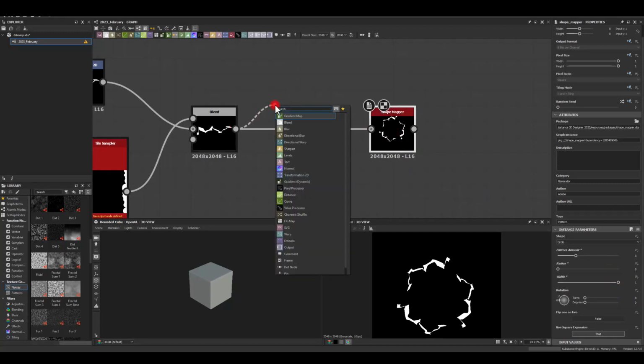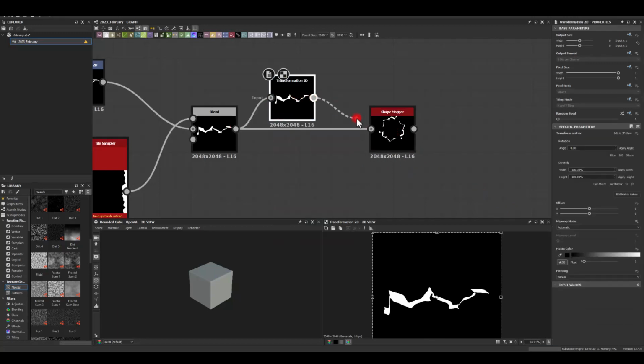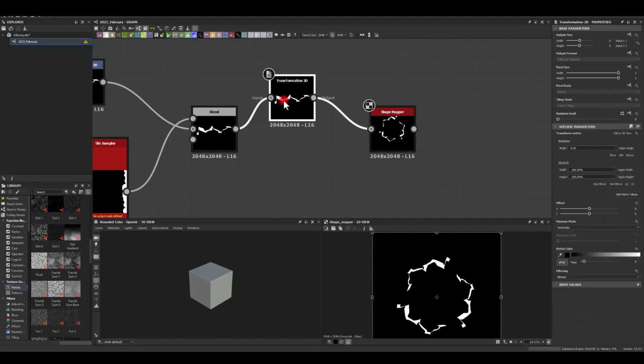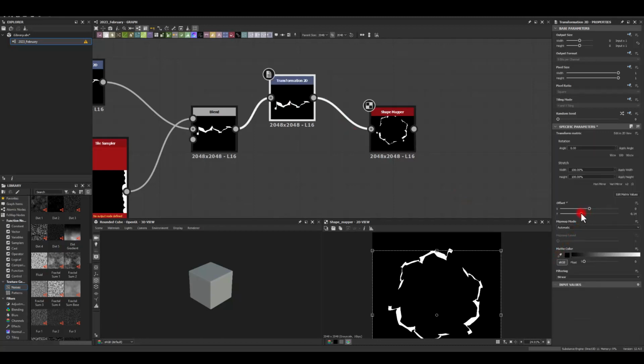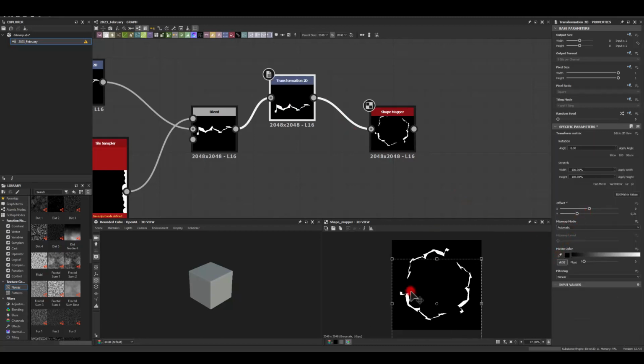I also want to move this a little bit using transform. So I'm gonna get transform. And now you can see I can just move this a little bit outwards.